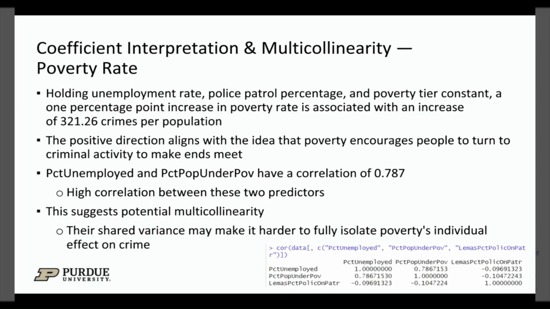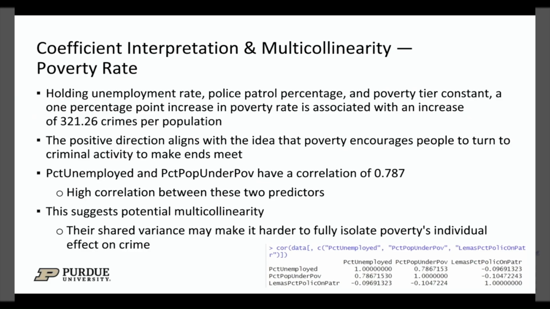Quick summary of what that means. Holding unemployment rate, police patrol percentage, and poverty tier constant, a 1 percentage point increase in poverty rate is associated with an increase of 321.26 crimes per population. The positive direction aligns with the idea that poverty normally encourages people to turn to criminal activity to make ends meet.